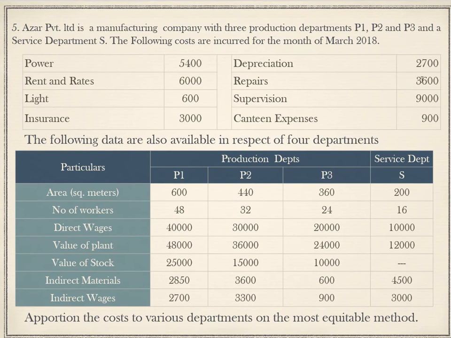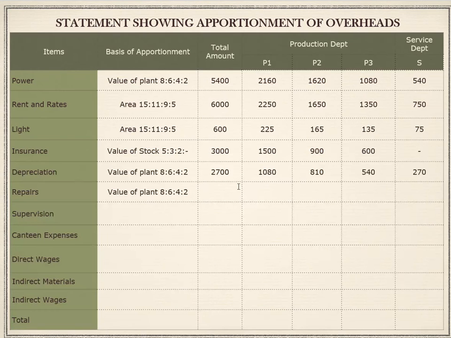The amount of repairs is 3600. 3600 divided by the total of ratio, which is 20, we'll get 180. 180 into 8 is 1440. 180 into 6 is 1080, and 180 into 4 is 720. 180 into 2 is 360. This was about the apportionment of repairs.